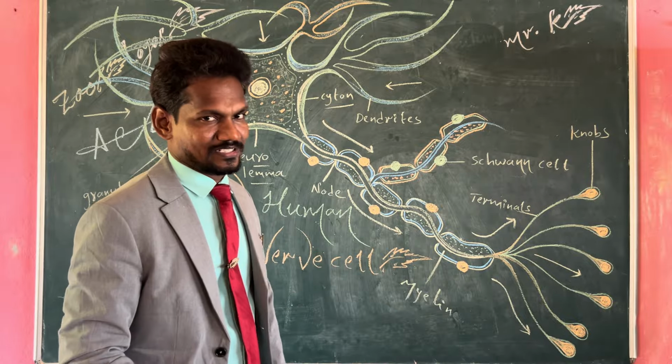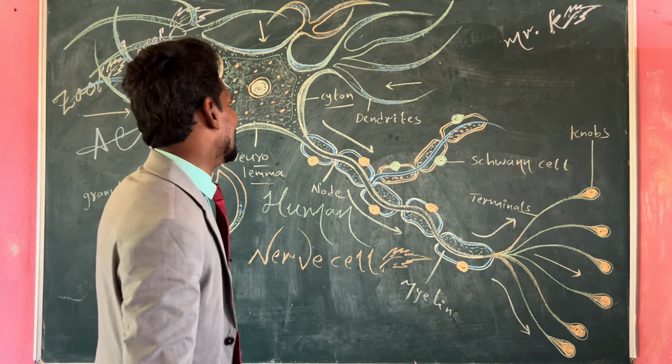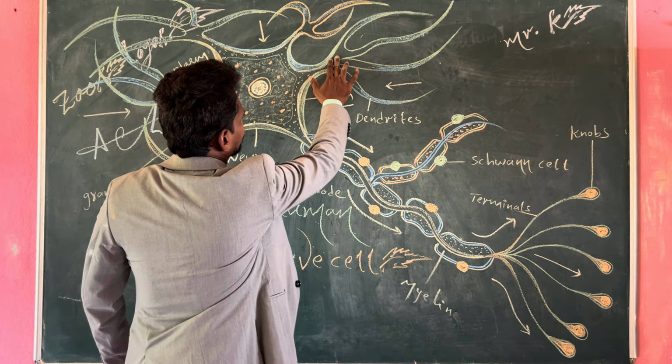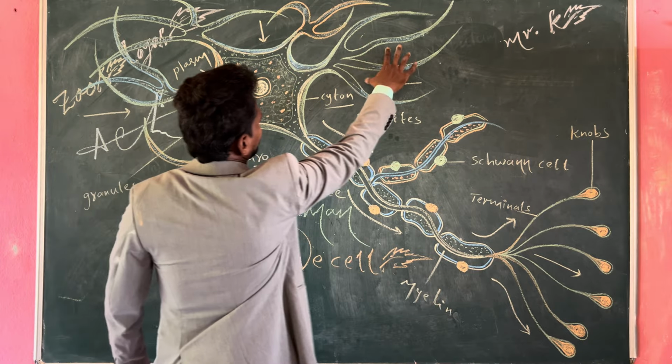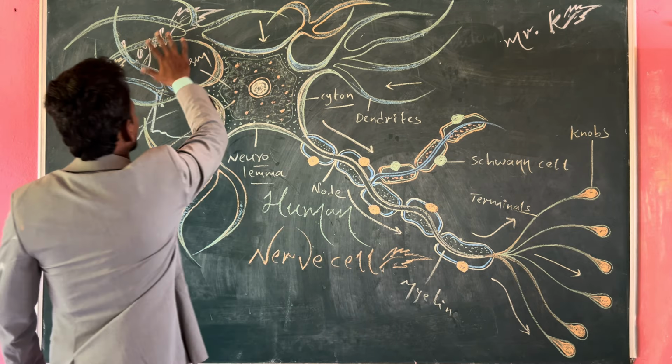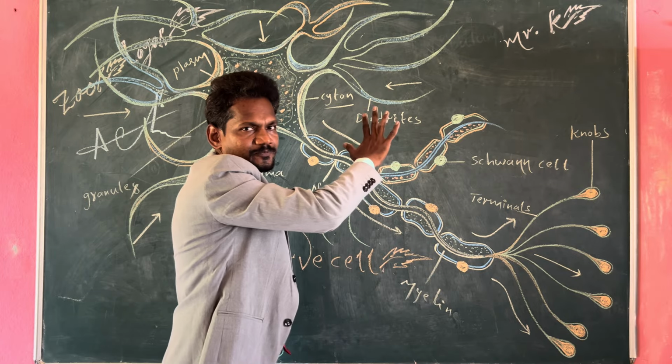Myelinated, non-myelinated. Then, these input fiber-like, hair-like structures are known as dendrites.